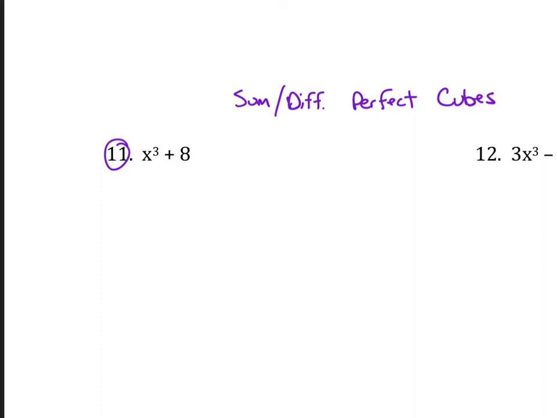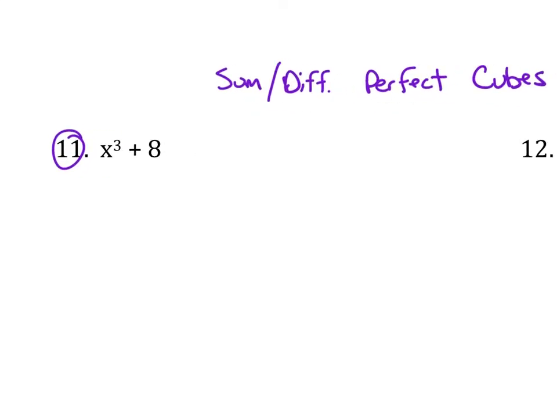A perfect cube is a number that is the product of a smaller one by 3 times. Like 3 times 3 times 3, that's 27. 27 is a perfect cube. 2 times 2 times 2, that's 8. 8 is a perfect cube. 5 times 5 times 5 is 125. 125 is a perfect cube. Okay, you see the pattern? Like perfect squares, these are perfect cubes.